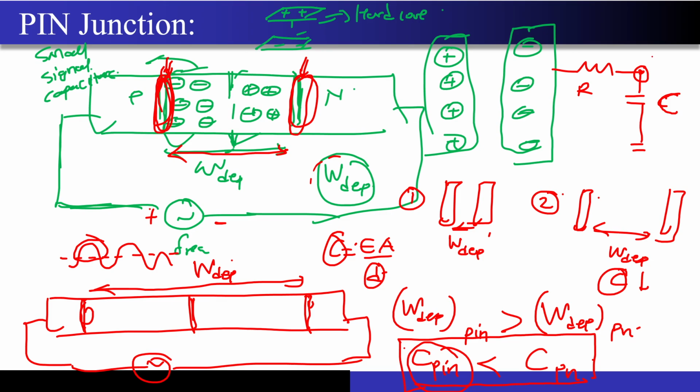this voltage over here will rise very, very fast. If I put a very big capacitor, 1 farad, then this voltage will take forever to charge to its steady state value. But if I put this capacitance very small, it can react very quickly. Instantaneously it can charge, instantaneously it can reach whatever value I want. This is what I mean by the response time. So if the capacitance of this PIN is smaller, it can react very quickly to the changes that I am applying. And this capacitance actually makes the PIN junction very suitable for high frequency application.